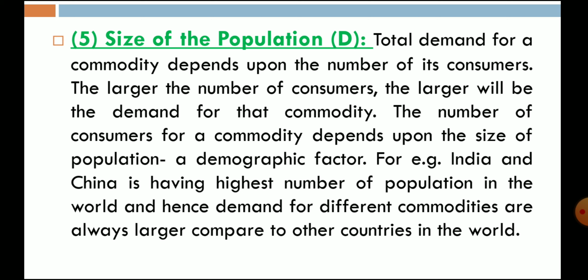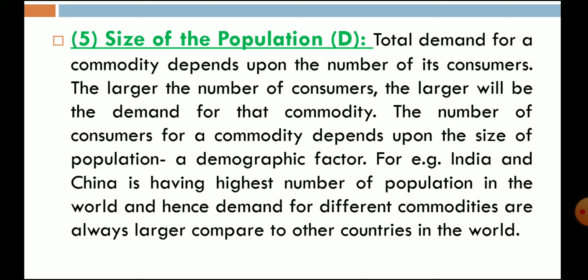For example, India and China have the highest population in the world. Hence the demand for different products, different commodities is always higher and larger as compared to other countries in the world. Why is there a population explosion in India, why does India rank second after China?